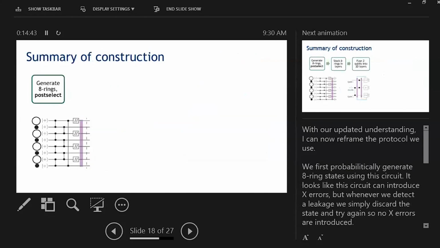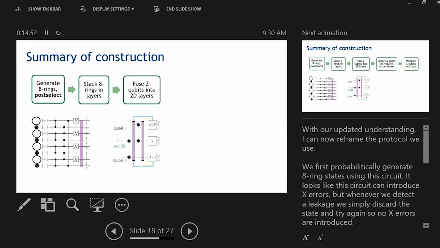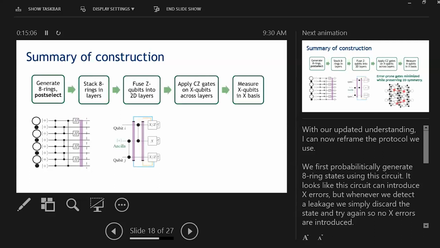So to summarize what we're going to do in practice, we generate our 8-ring resource states and post-select on the absence of erasures, ensuring no X errors are introduced. We then stack these 8 rings into layers and fuse the neighboring Z-type qubits, which again ensures that biased erasures at max produce correlated Z errors. We then apply control Z gates between X-type qubits across layers and measure out the X qubits in the X basis because the Z qubits have already been measured as a result of our fusion.